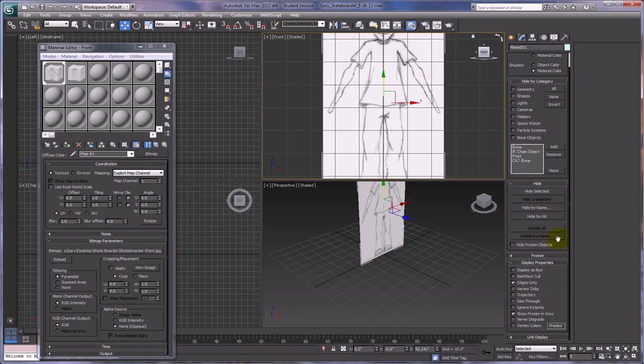We also want to turn off, and that's in the display panel up here, Show Frozen in Gray for this object that's selected, because when we freeze these panels, these planes are going to be frozen, so that we don't accidentally select them when we're working on our character.